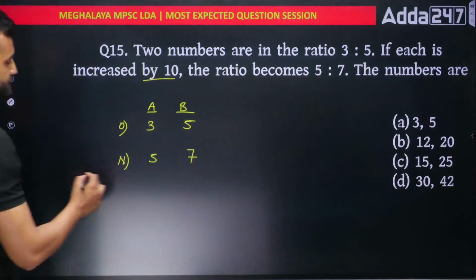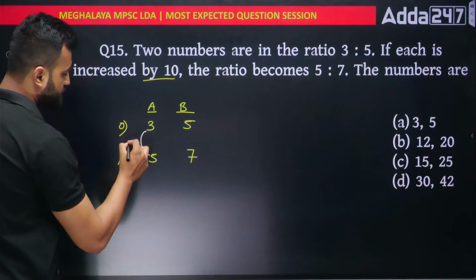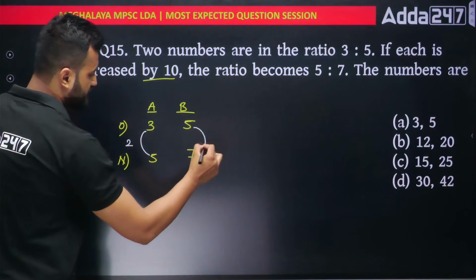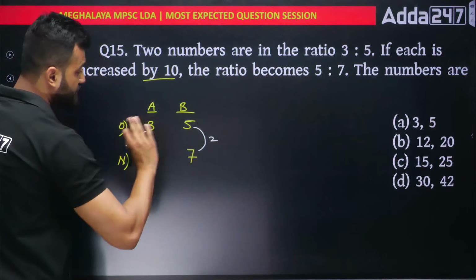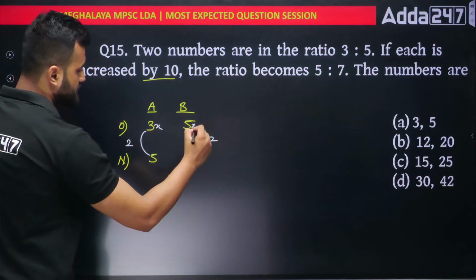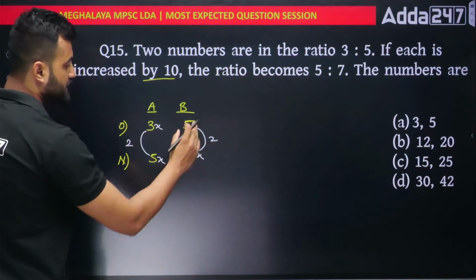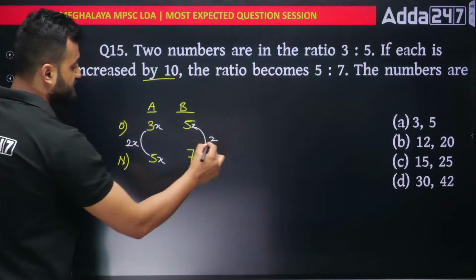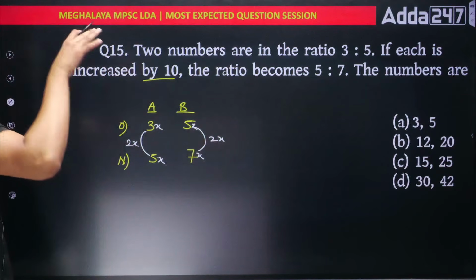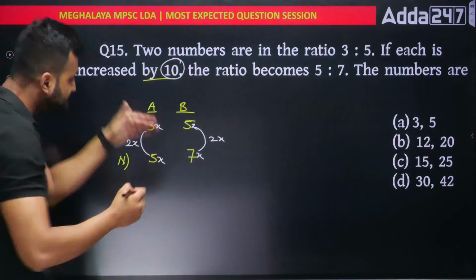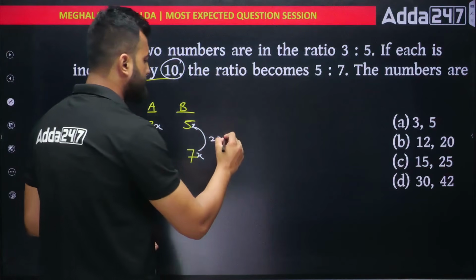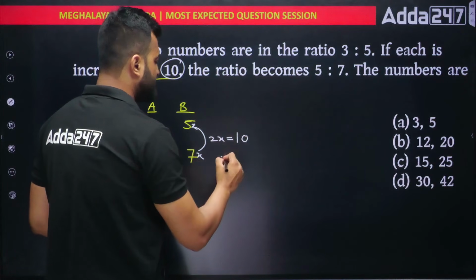Gap means this one. Between 3 and 5, what is the gap? You would say 2. 5 and 7, what is the gap? 2. Okay, when the gap is same, you don't have to do anything, just put X everywhere. So that means you're getting 2X gap. This 2X gap came for what? This 2X gap came for 10 because I've increased the number by 10, right? So this 2X gap is equivalent to 10. So what will be X? X will be equal to 5.